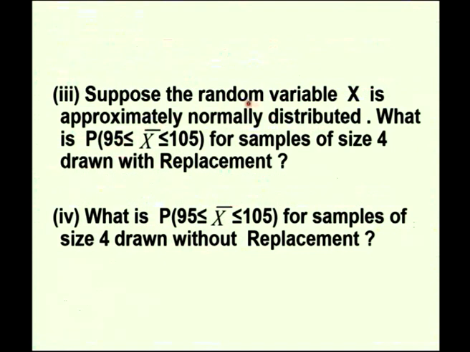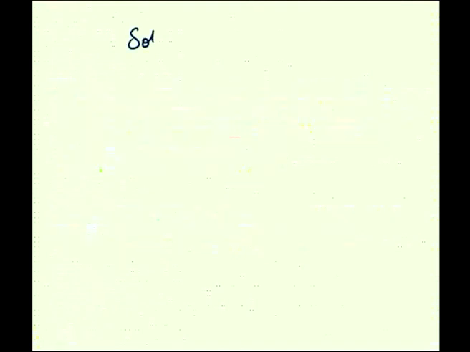Next, suppose the random variable x is approximately normally distributed. What is P of 95 less than or equal to x bar less than or equal to 105 for samples of size 4 drawn with replacement? Here only we have to use the central limit theorem because x is given to be normally distributed. And then the same thing you have to calculate for the sampling without replacement. So, we shall start the solution.